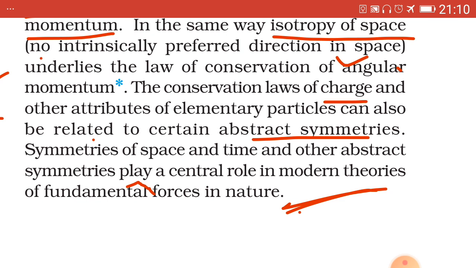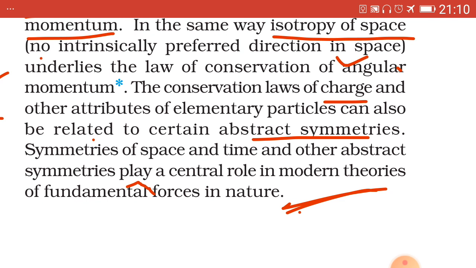So, like this, all the fundamental laws of physics, that is the law of conservation of linear momentum, law of conservation of angular momentum, law of conservation of energy, and law of conservation of charge, we have studied the existence of them as space and time both are homogeneous and isotropic.